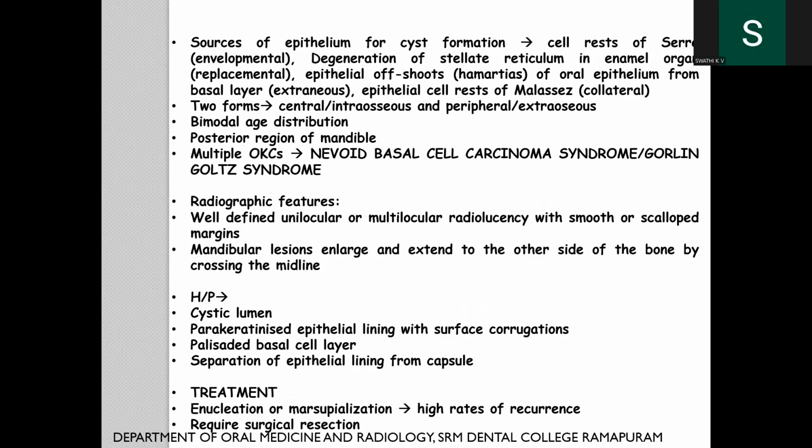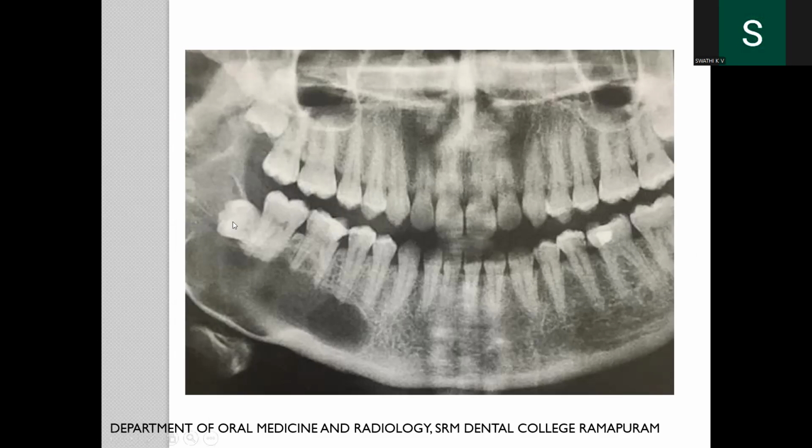And the mandibular lesions can extend to the other side, crossing the midline, and histopathologically it contains a cystic lumen and parakeratinized epithelium. So this is the radiographic picture. You can see there is an odontogenic keratocyst of the right side of the mandible. There's an impacted tooth as well. And there is a scalloped border.